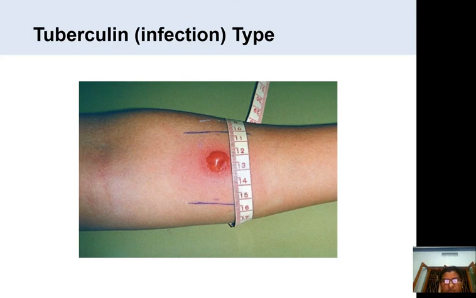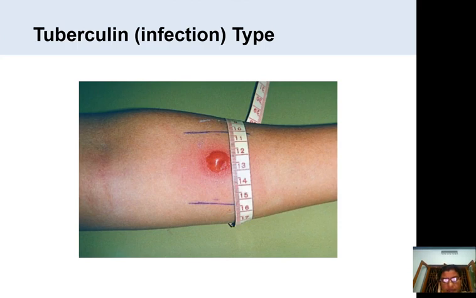Within 48 to 72 hours after giving the injection, you can see all these reactions, and the injection site is infiltrated by a large number of lymphocytes, and about 10 to 20% macrophages are there.